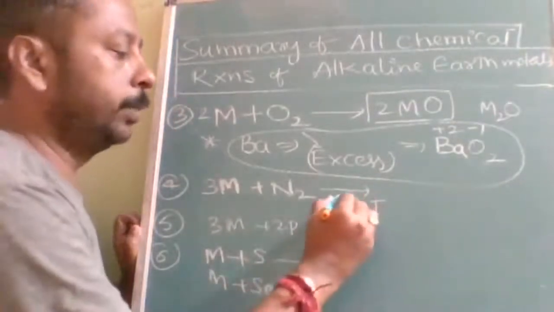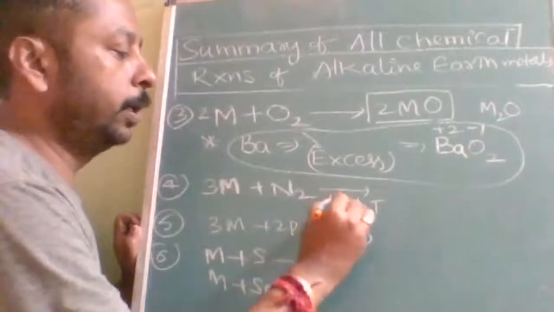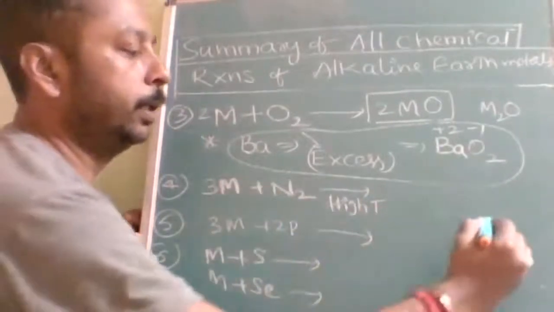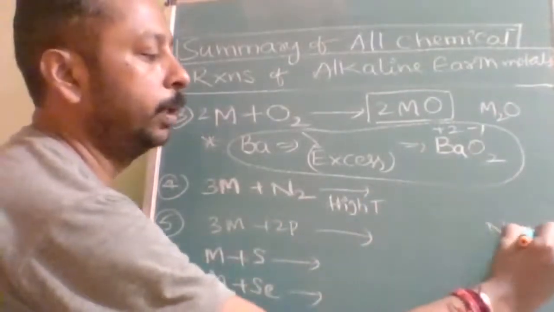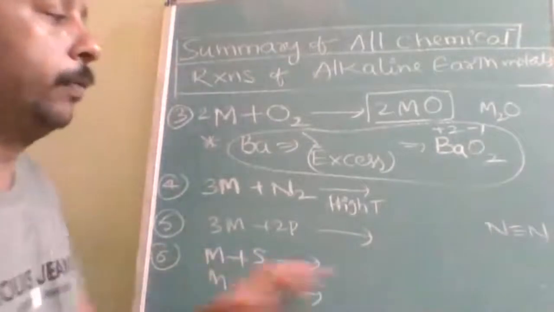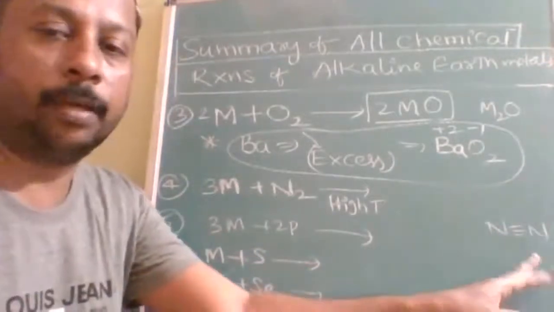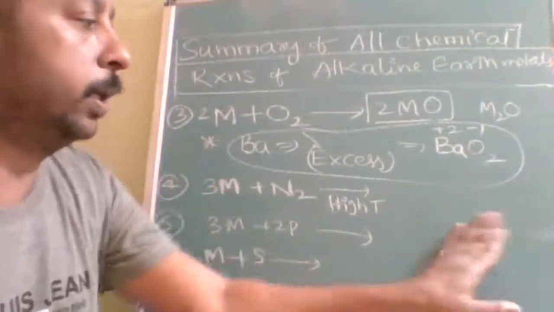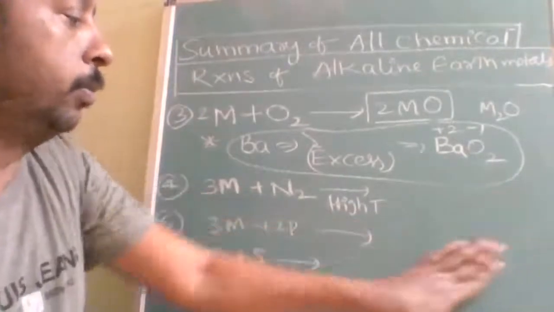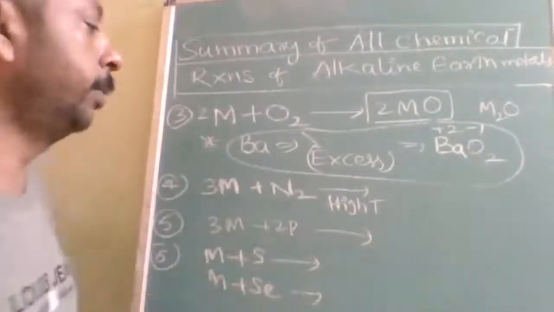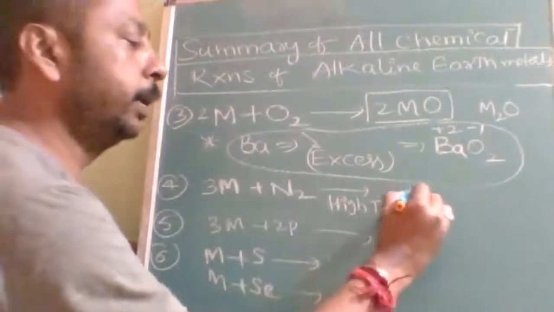Why? Because of the high bond dissociation energy. In nitrogen, we have to break 3 bonds. Therefore, it requires more energy, which will be made available only at high temperature to form the nitride binary compounds.